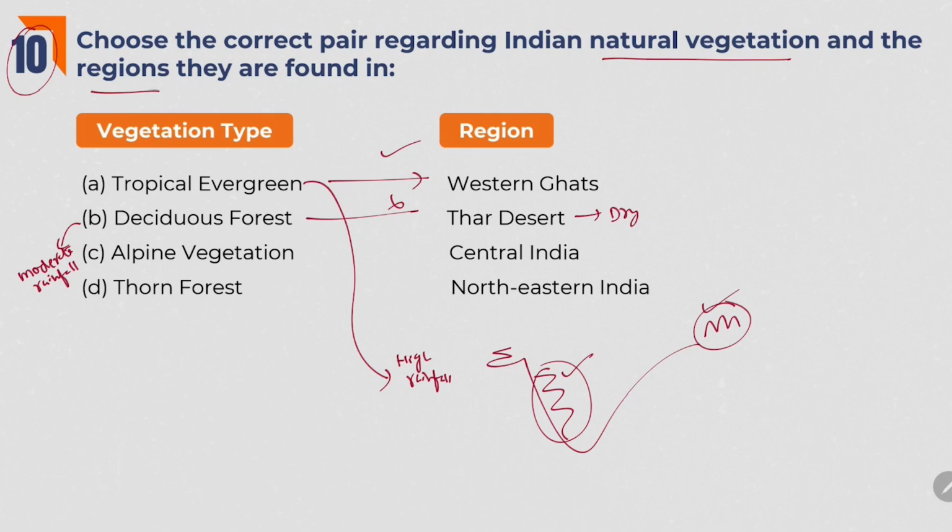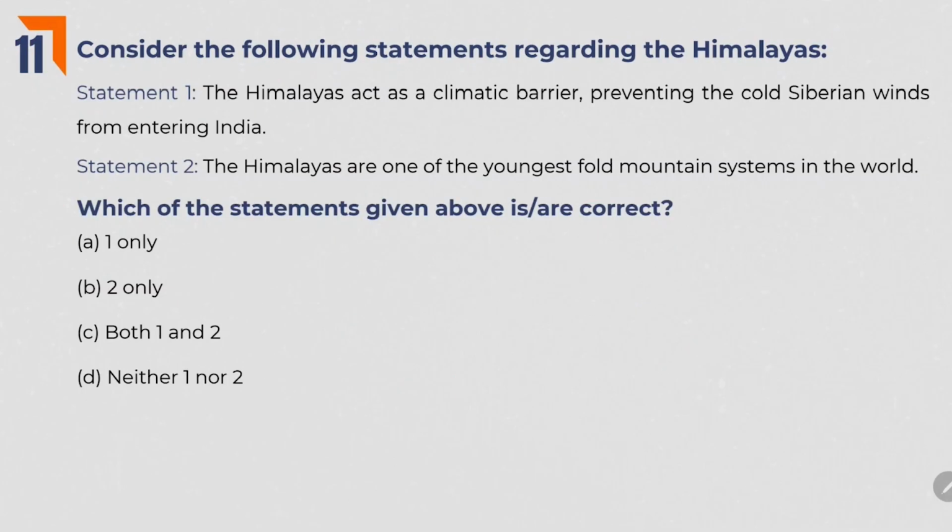And alpine vegetation. Where can we find alpine vegetation? Only in high altitude regions, mostly in Himalayas and all. Here they gave Central India. No, actually in Central India, we find most of deciduous forests. So alpine vegetation doesn't go with Central India. And thorn forests. We know that thorn forests are found in arid regions like Rajasthan, Gujarat and all. And in Northeast India, we have discussed that we can see high rainfall. So it is not at all related to thorn forest. Answer is A. Next one.